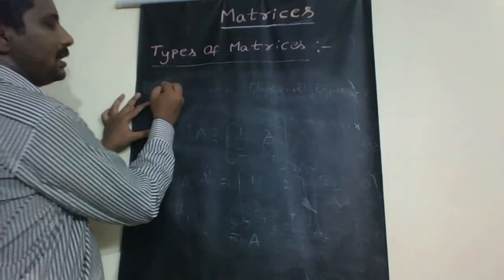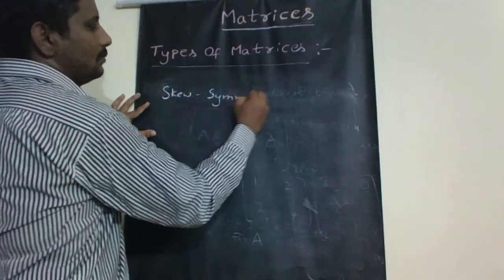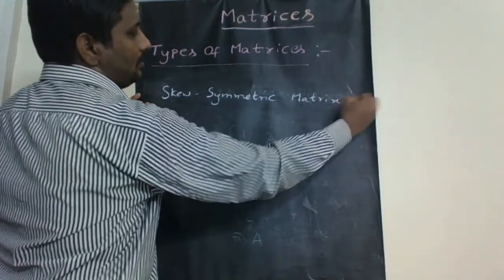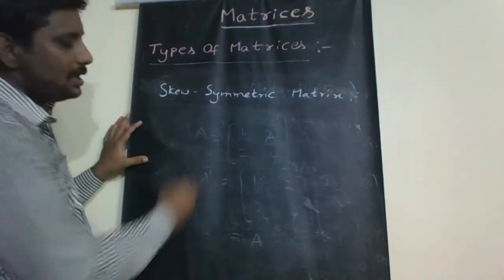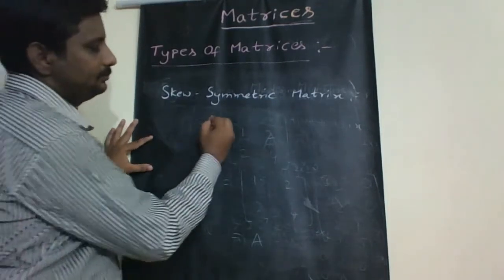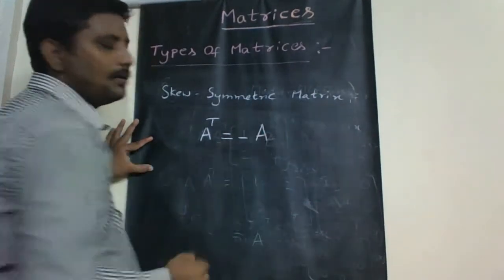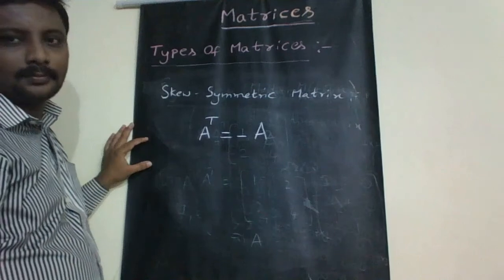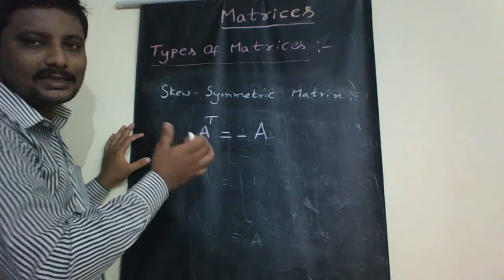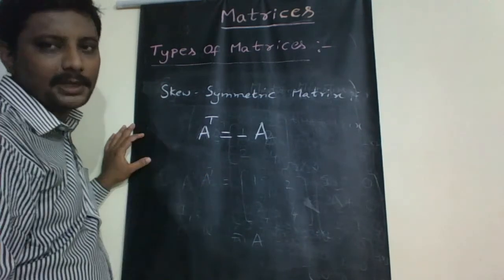Skew symmetric matrix. A square matrix capital A is called skew symmetric if A transpose is minus A. If we consider the transpose of the given matrix, and the result is the additive inverse of the matrix A, then it is called skew symmetric.